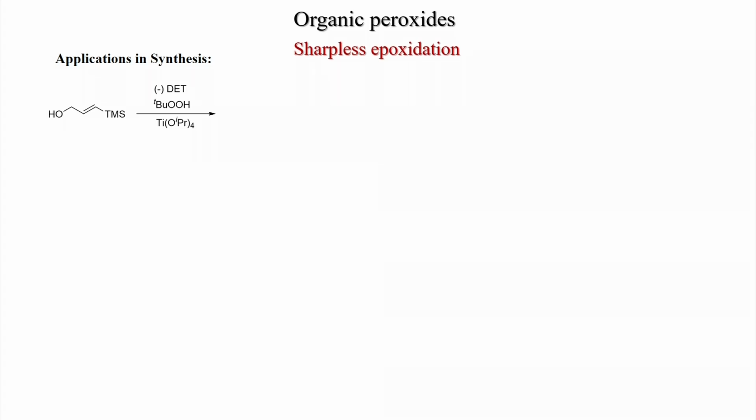So, here this olefin is a TMS substituted olefin, and this is also an allylic alcohol. So, under this condition, this gives the downside, minus DET condition. Here we have to reorient this compound, so that we can predict; we have to draw it like this, top down, left or right side, then we can predict minus DET. So, if it is the right side, then minus DET comes from the top face, and then you can get this epoxide,